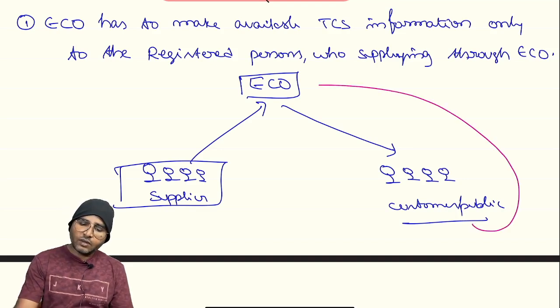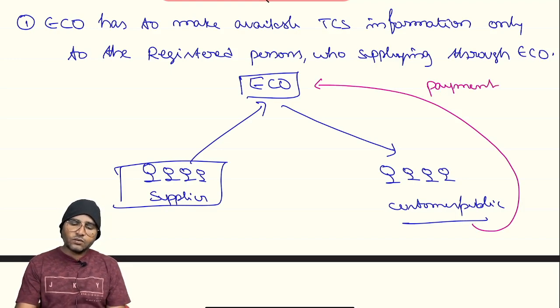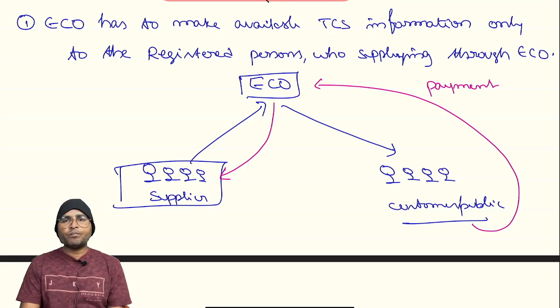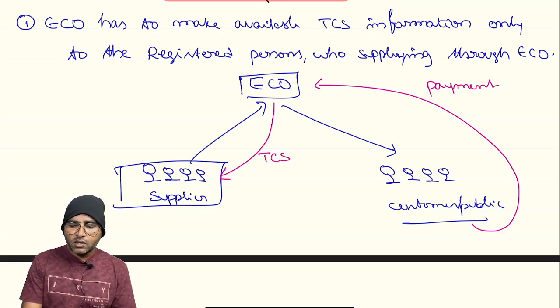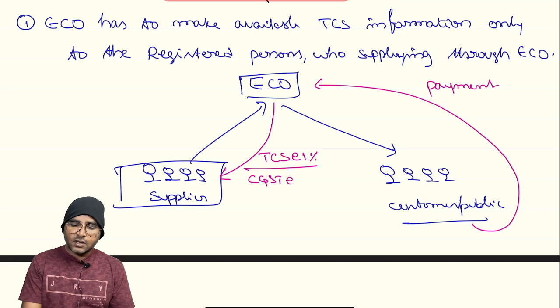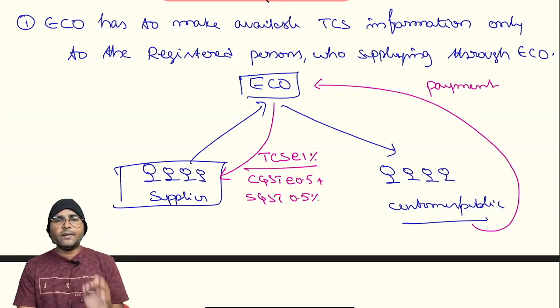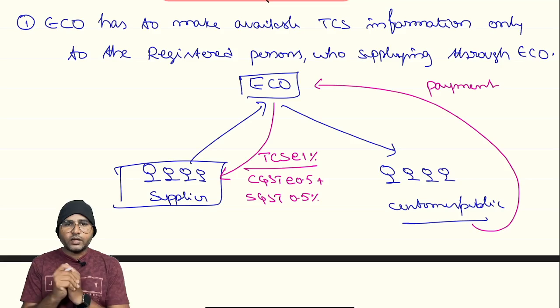The customer will make the payment to the ECO, and while making the payment, it is the responsibility of the ECO to reduce TCS at the rate of 1%, that is, 0.5% for CGST plus 0.5% for SGST. Totally 1% has to be reduced.